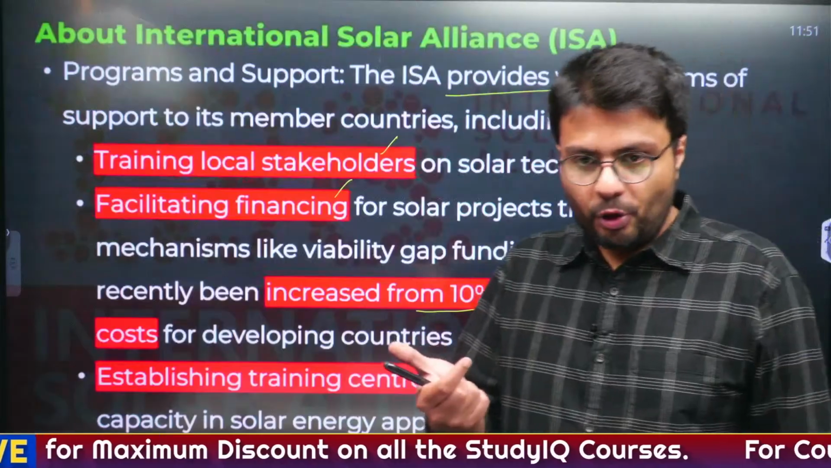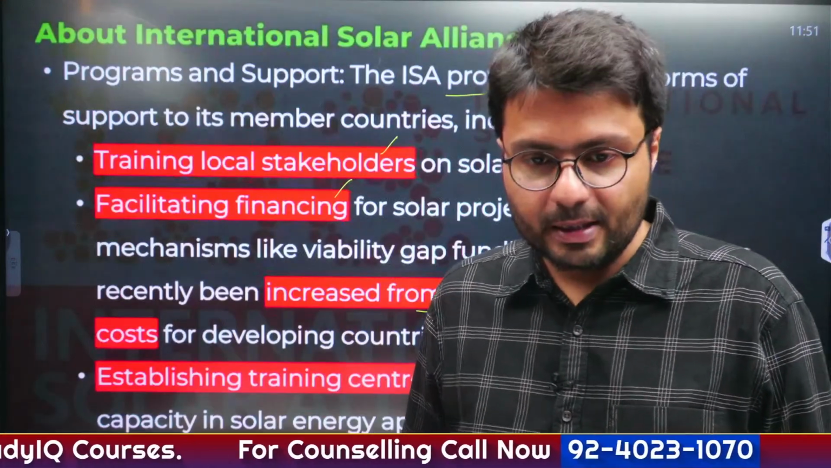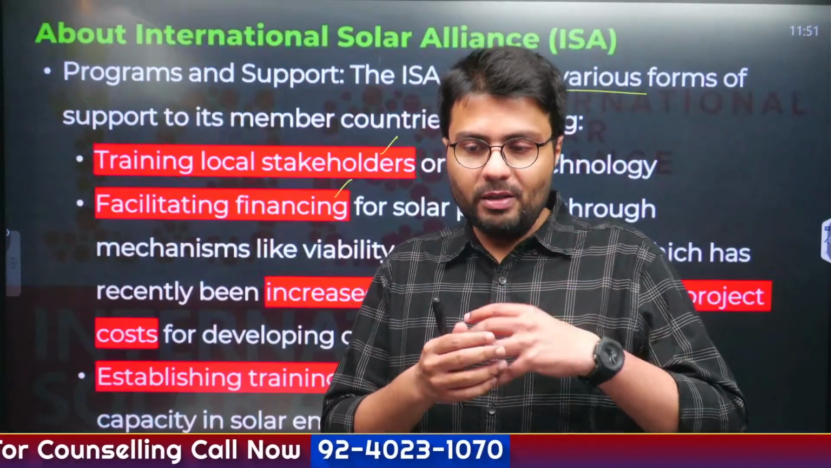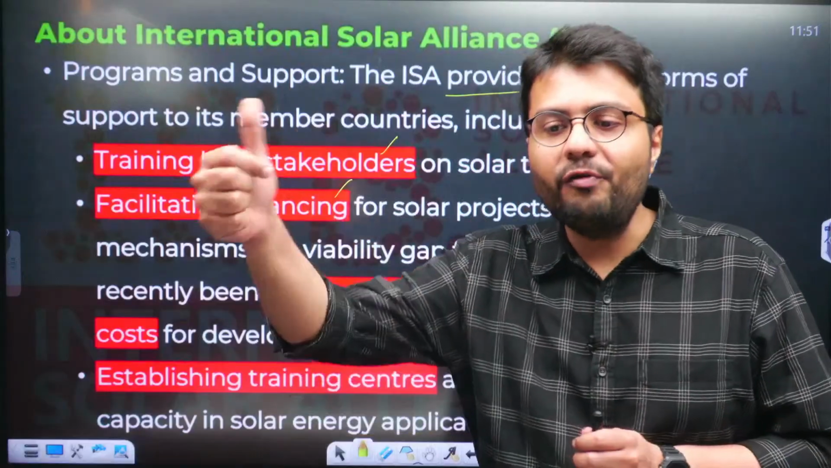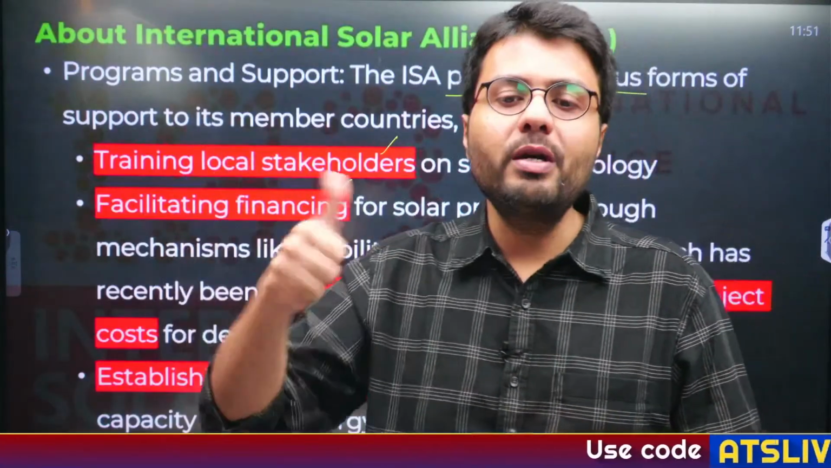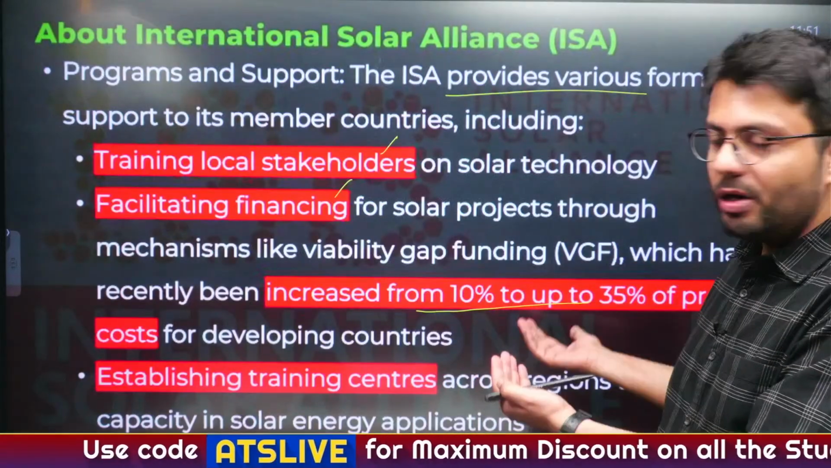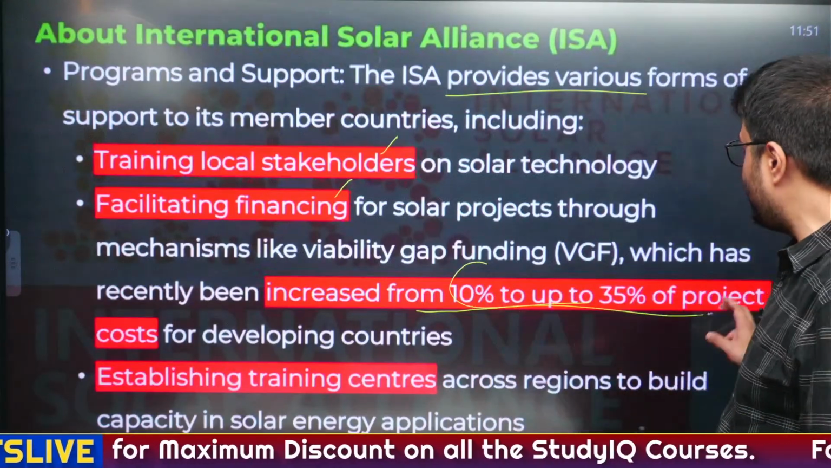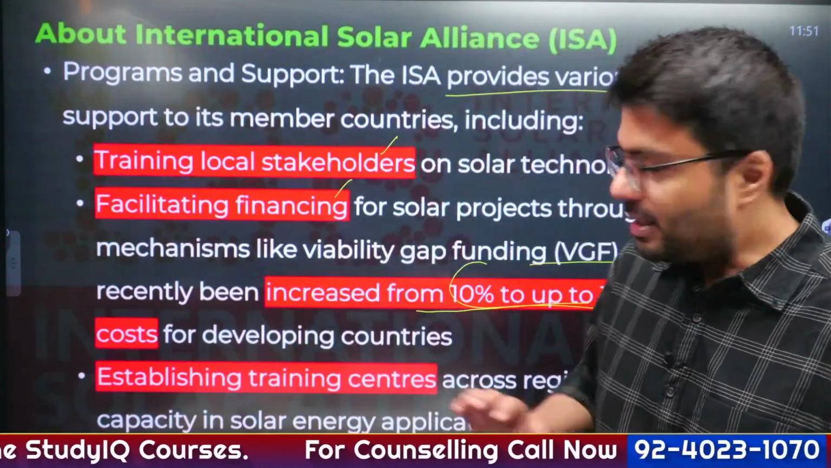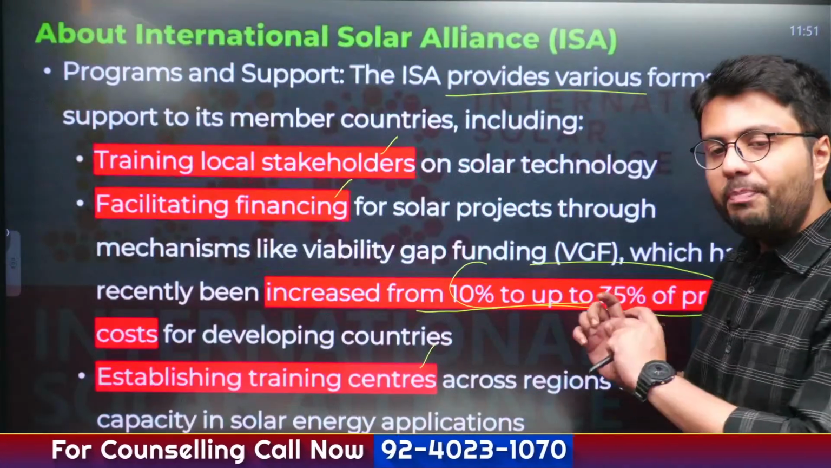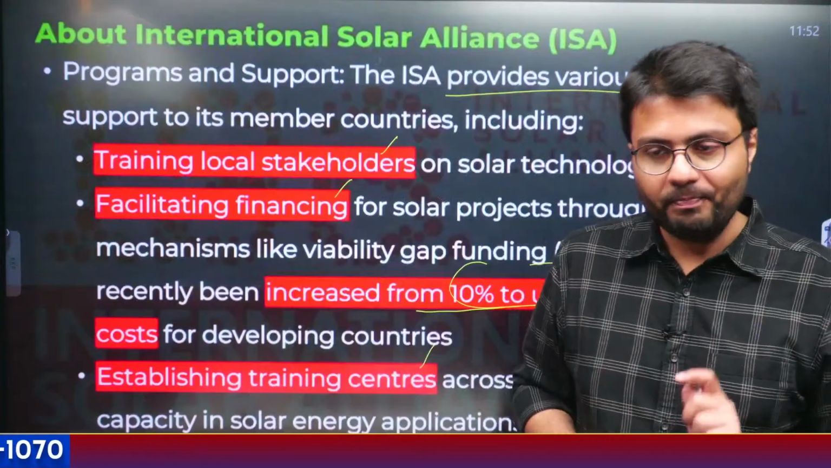Well, whenever you start a project, there might be certain years before you start making a profit from that project or a business. So, to help the business to start or keep on functioning until the time it makes profit, you need a certain kind of financial support. And this financial support is called viability gap funding. So this body will provide increased viability gap funding up to 35% of the project cost to developing countries. Similarly, it also helps establish training centers where the people who will install these power projects will get trained. Understood?